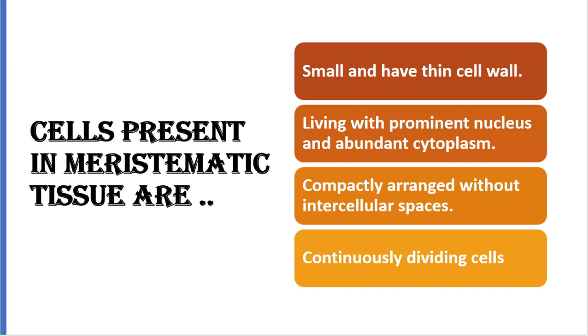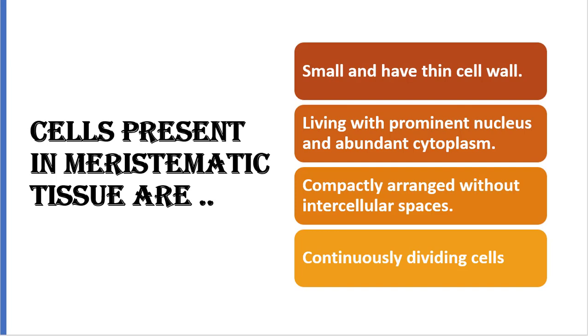Now I want to summarize here: the cells present in meristematic tissue are small and have thin cell wall, living with the prominent nucleus and abundant cytoplasm, compactly arranged without intercellular spaces, continuously dividing cells. See, this is very, very important. Continuously dividing cells. Because of this continuity in division, the number of cells grows. That leads to the growth of the plant.